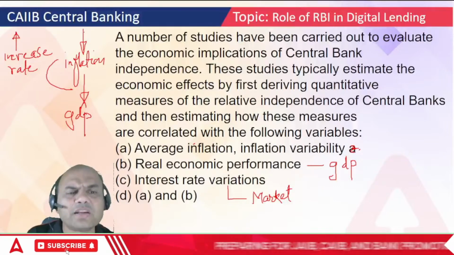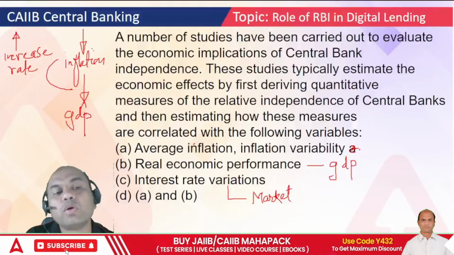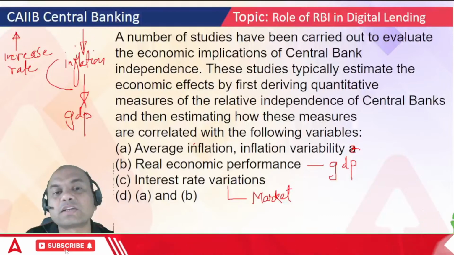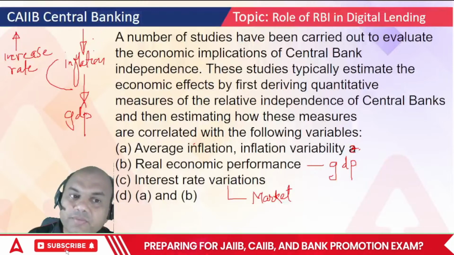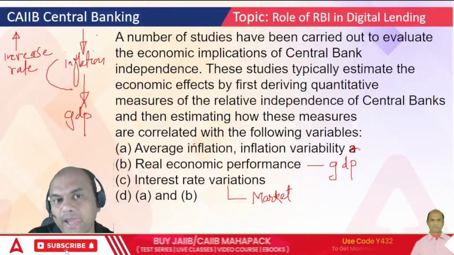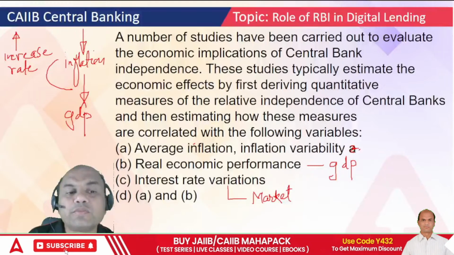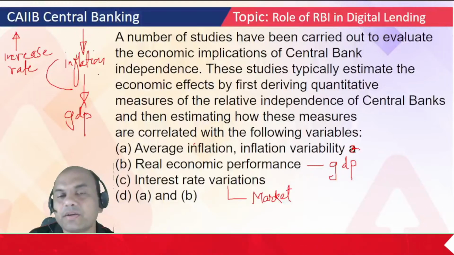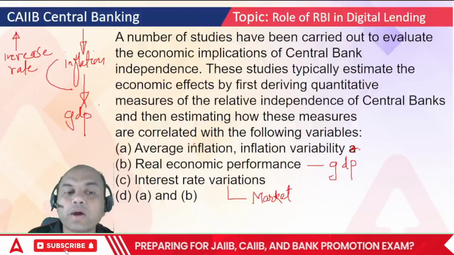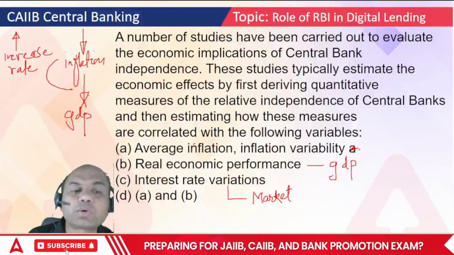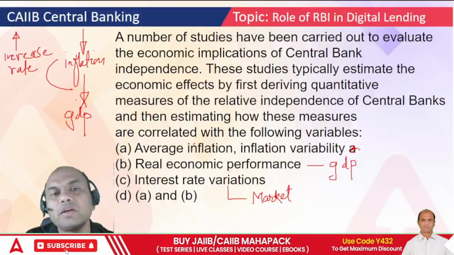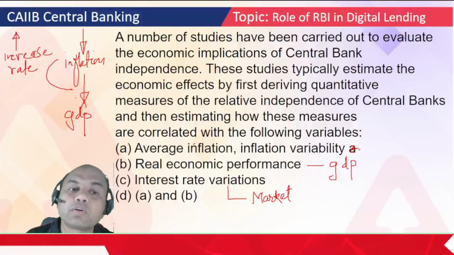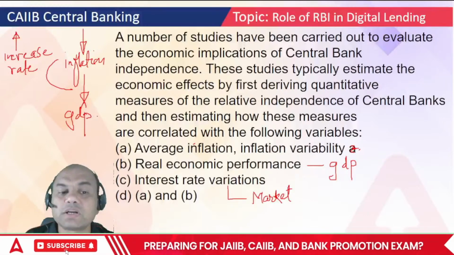It shouldn't happen that inflation is too low. In fact, remember, too low inflation is also dangerous for a country. Too high inflation is also dangerous for a country. So it should be balanced. Inflation should be balanced with the GDP. Both should go hand in hand. There should not be too much GDP growth also. If in any year there is huge GDP growth, then also it's a problem for the country. Where will you sell if you have huge GDP, right?